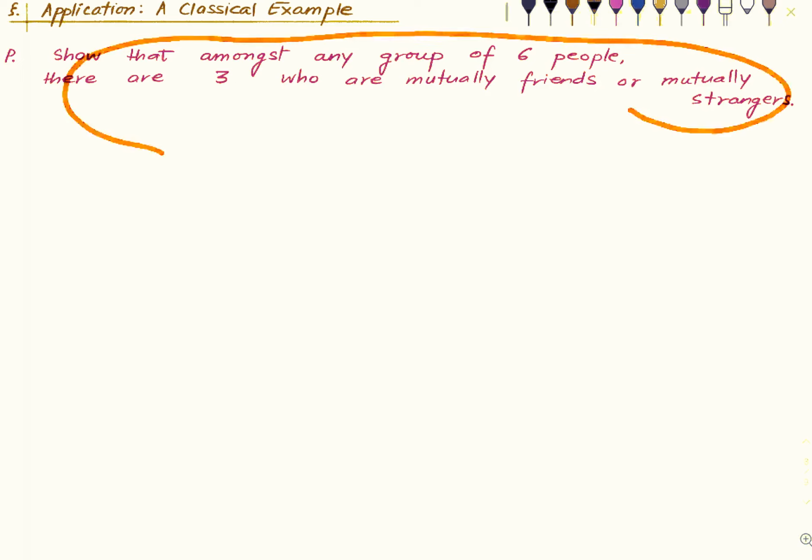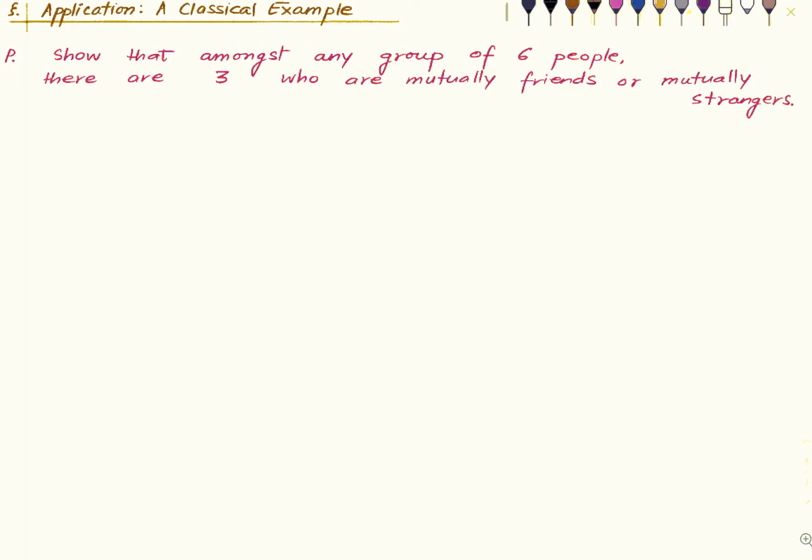Okay? So here is what we will do. We will think of the 6 people as dots. This is the first person, this is the second person, third, fourth, fifth, and the 6th one.